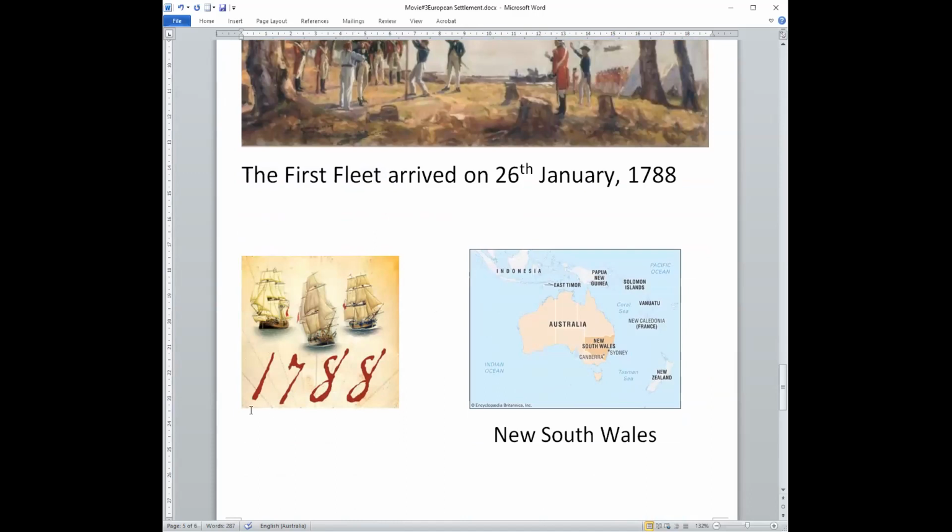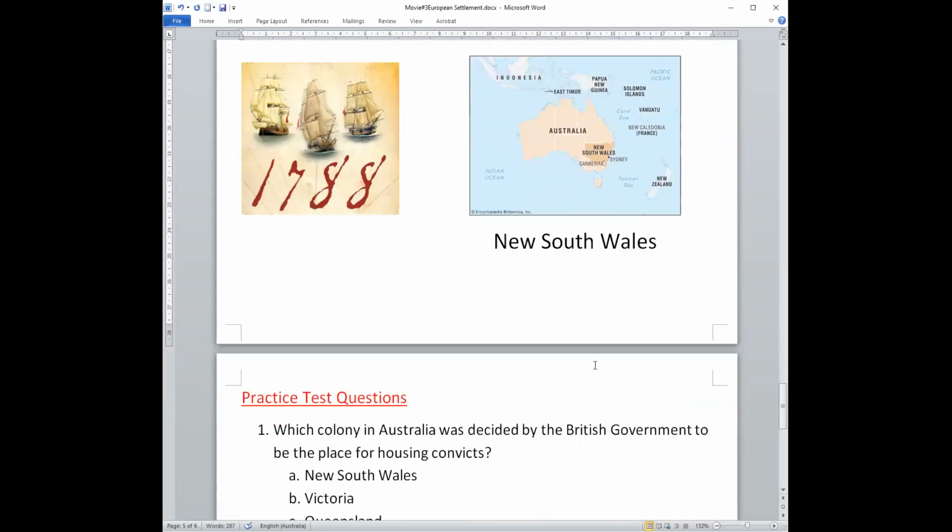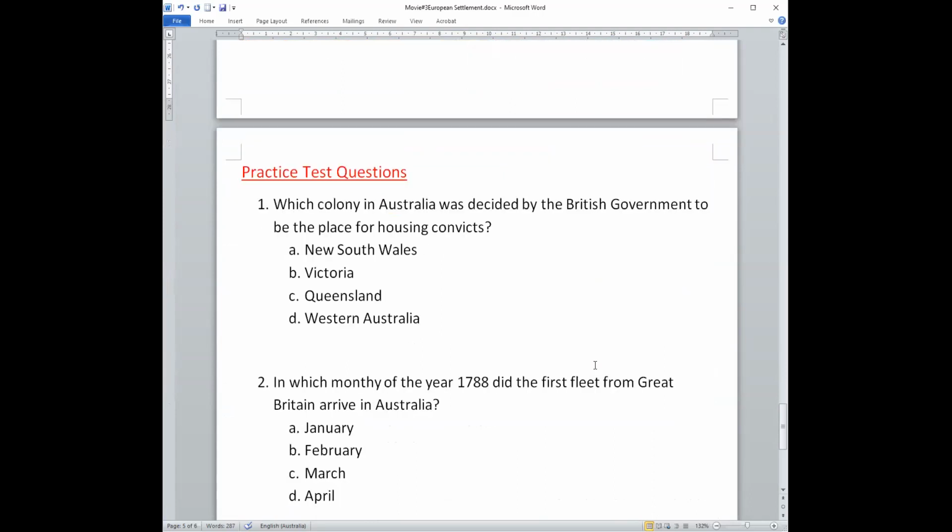So here's a date that you need to remember, 1788, the first fleet. Here is a map of New South Wales today. The ships came around and landed here in New South Wales. Okay, let's do some practice test questions.